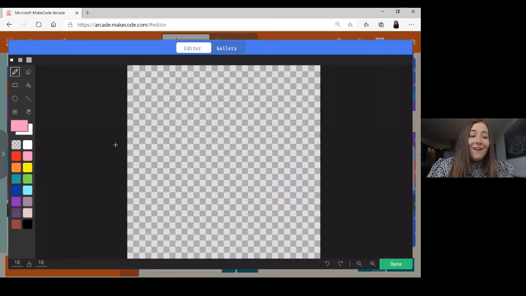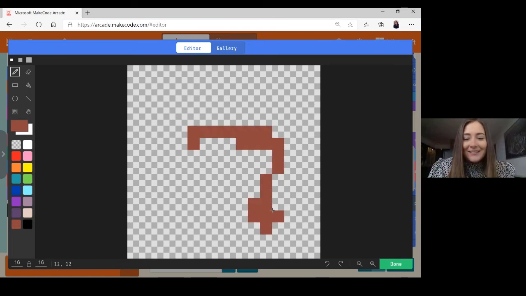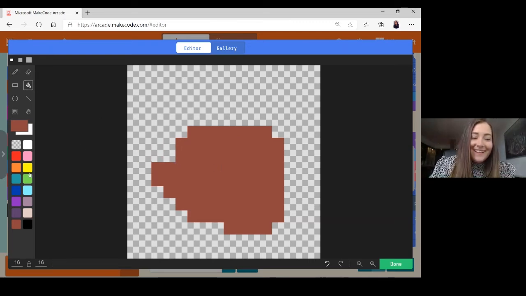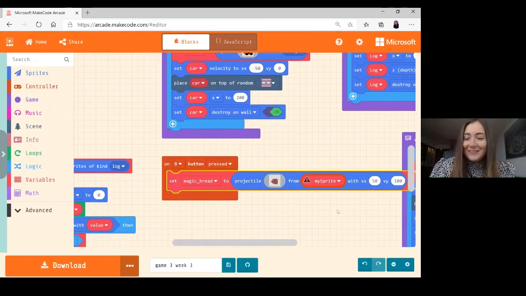Now, I am going to try my best at drawing a little bit of a breadcrumb here, but I haven't even practiced this, so please, no judgment. I'm thinking that's looking pretty good. Yeah, go for it. And I might just put in some little whole grain. And I'm happy. That actually looks like a cookie. It does, actually. So that's just done.